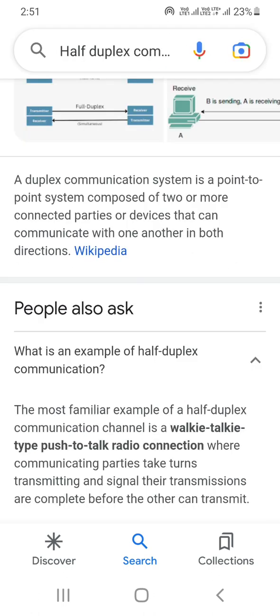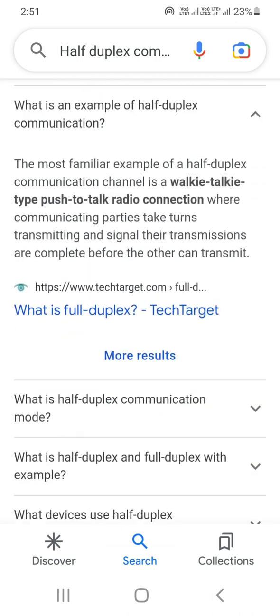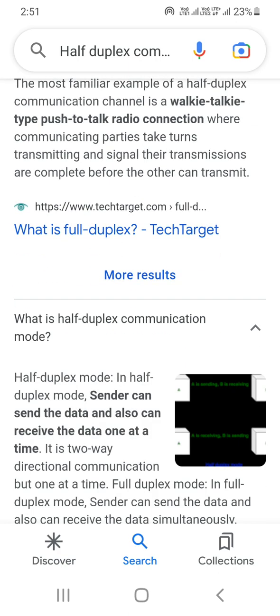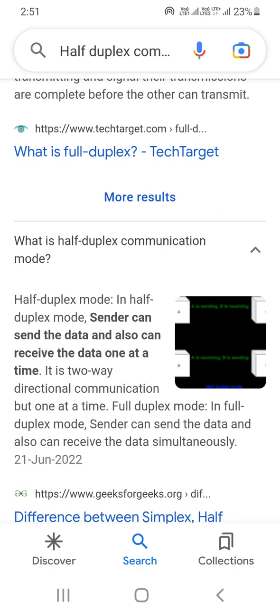What are examples of half duplex communication? The most familiar example of half duplex communication is the walkie-talkie type of push-and-talk radio connection, where the communicating parties take turns transmitting and signal when their transmission is complete before the other can transmit. What is half duplex mode? The sender can send data and also receive data, but one at a time. It is two-way directional communication, but one at a time.